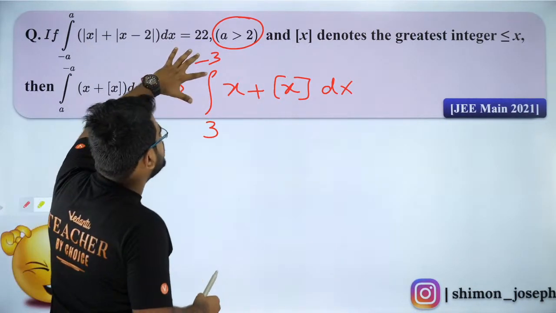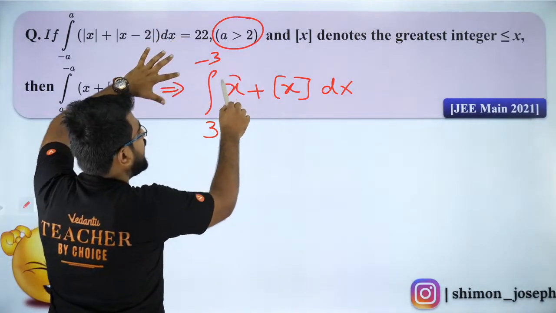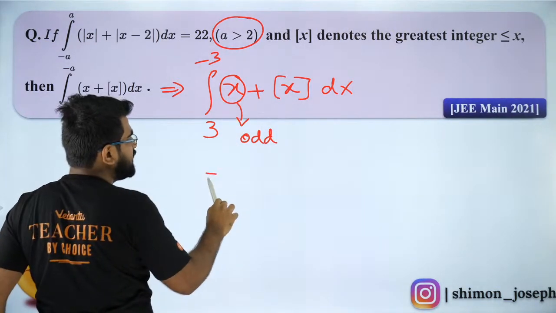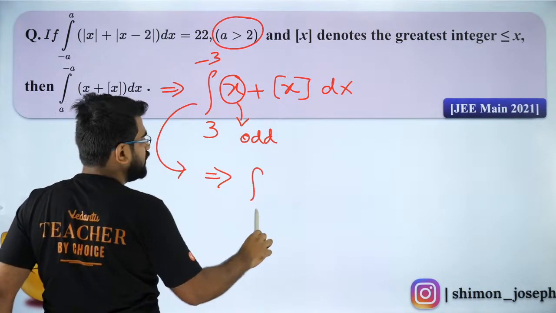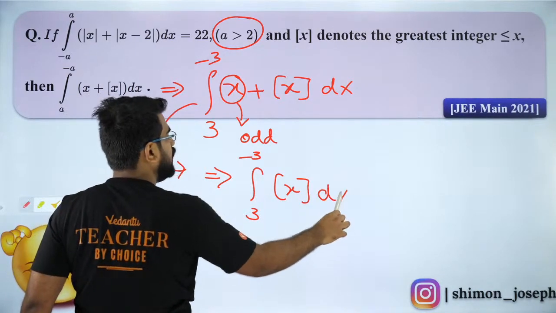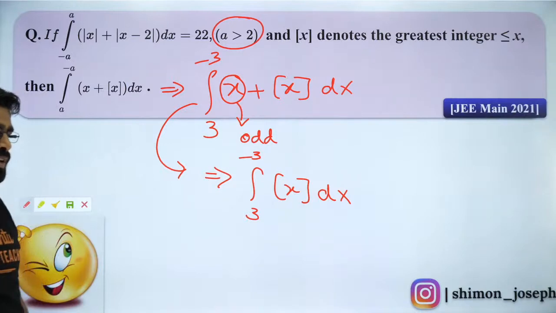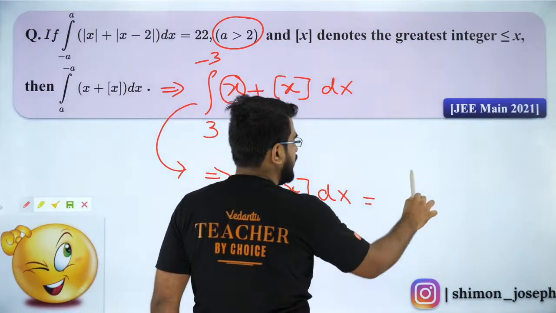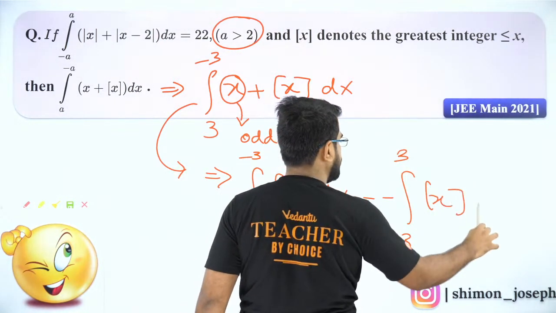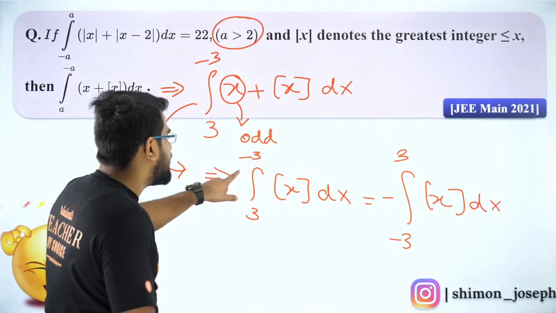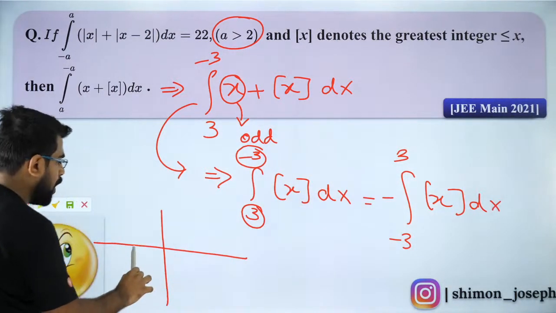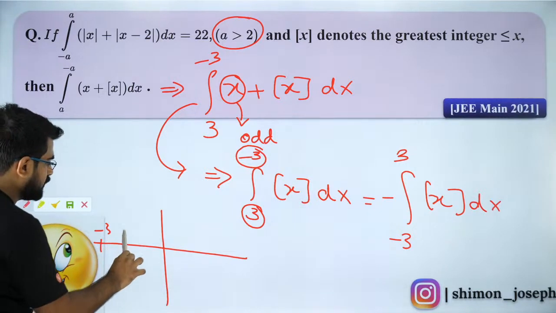Now, what is 3 to minus 3 x? This is an odd function. So can I say it will be 0? So can I say this integral is equal to 3 to minus 3, I'll have just box of x dx. Are you guys fine with it? So can I now write this as integral with a minus sign, minus 3 to 3 box of x dx? Why minus? Because I interchange my limits. Now, what is box of x? Box of x function will look like this.